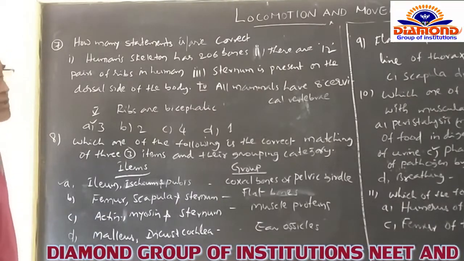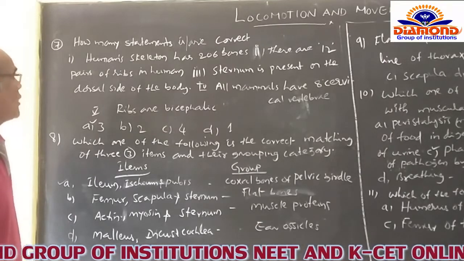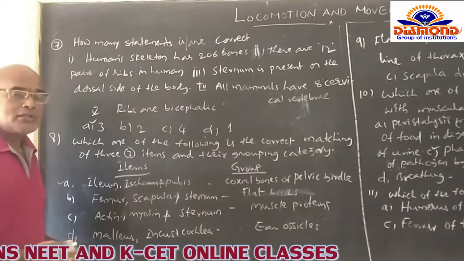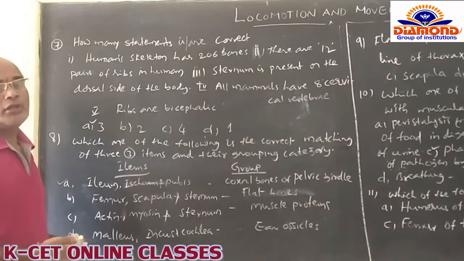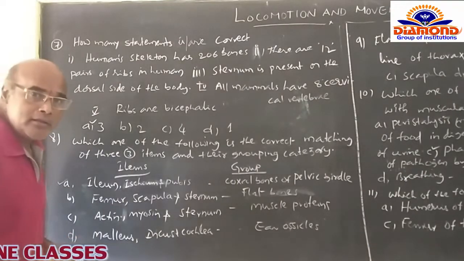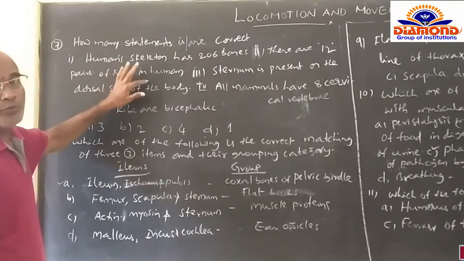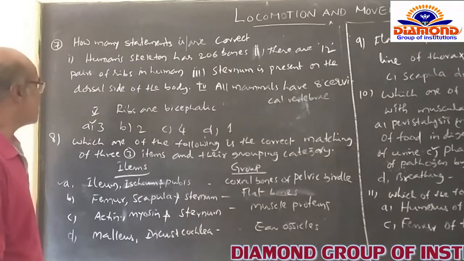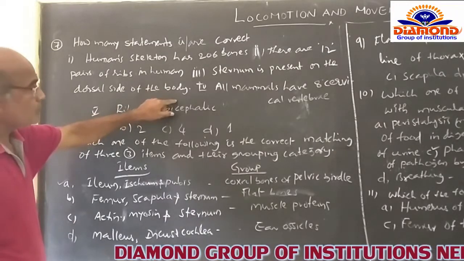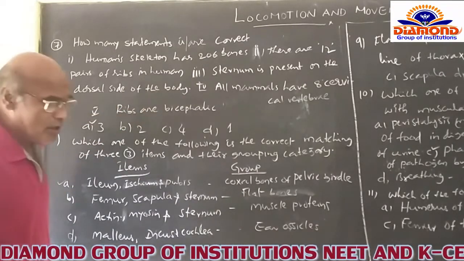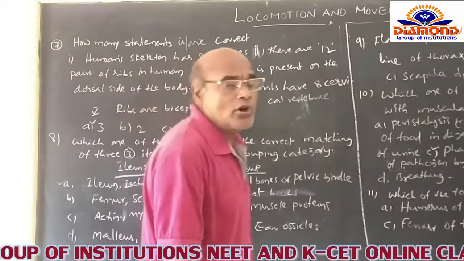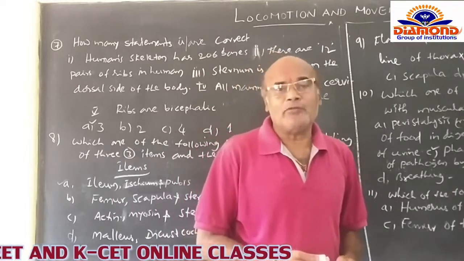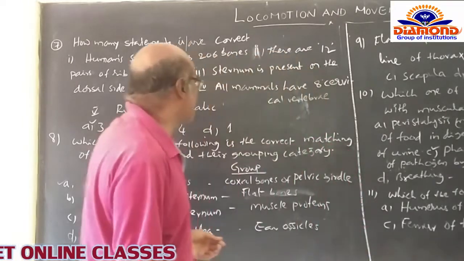It is right. Second statement is there are 12 pairs of ribs in the human body. Of course, there is a presence of 12 pairs of ribs which are located on the lateral sides of the body of human beings. So it is also correct. And third is the sternum is present on the dorsal side of the body. This is not correct, because the sternum is naturally present on the mid-ventral line of the anterior part of the thoracic body of a human being itself. So that's why it is not correct.